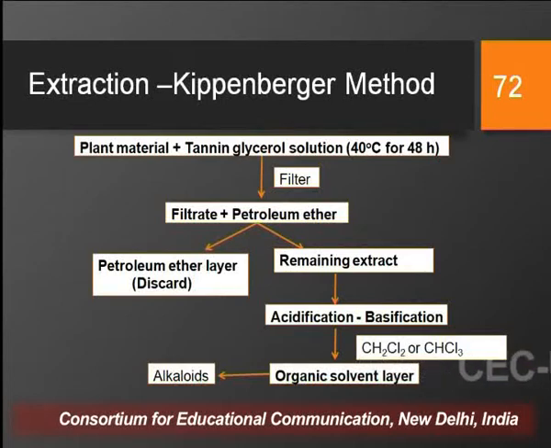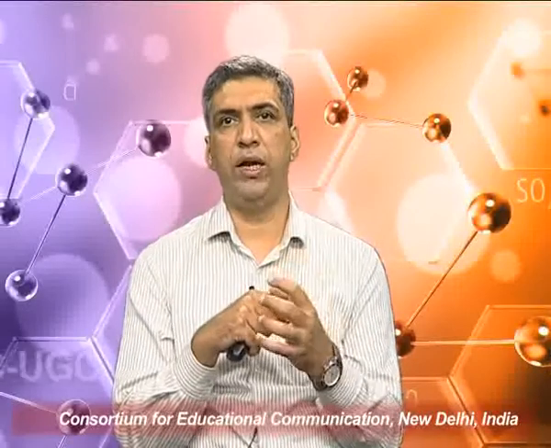When it is converted into salt form, all the alkaloids get into solubilized form, but certain impurities that are less soluble in the aqueous region start getting precipitated, and we can further filter this extract. So now we get an acidified extract which has all the alkaloids in the salt form.